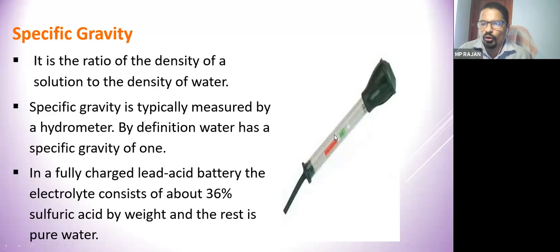There is a floating tube marked from 1.1 to 1.30. The marking depends upon the specific gravity. This will go up and you can measure the specific gravity. So measurement of specific gravity is very important to see whether the battery is discharged or charged. A fully charged lead acid battery will have around 36% sulfuric acid by weight. The rest is pure water.